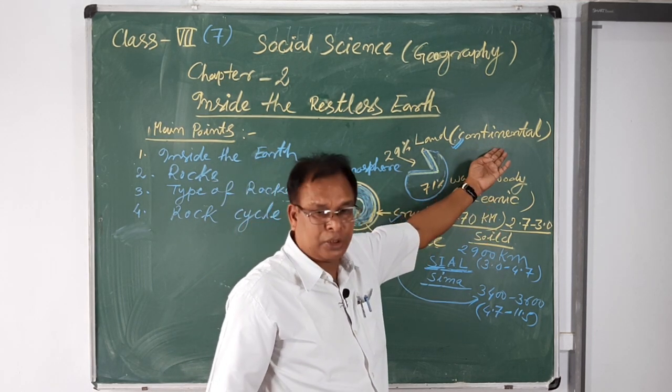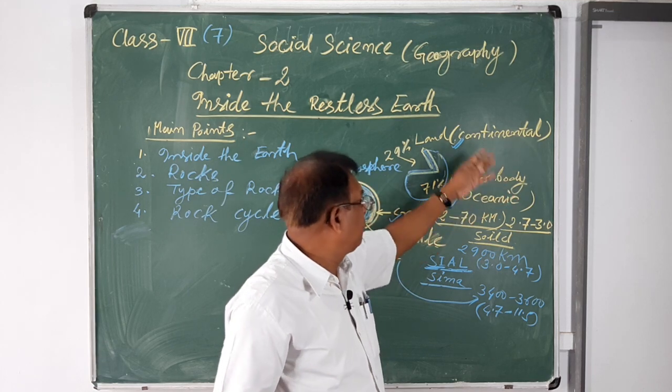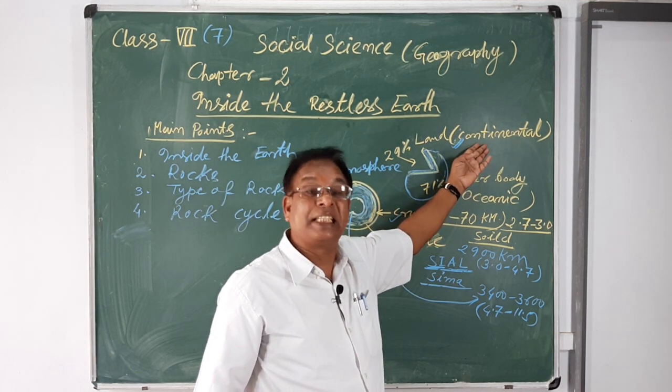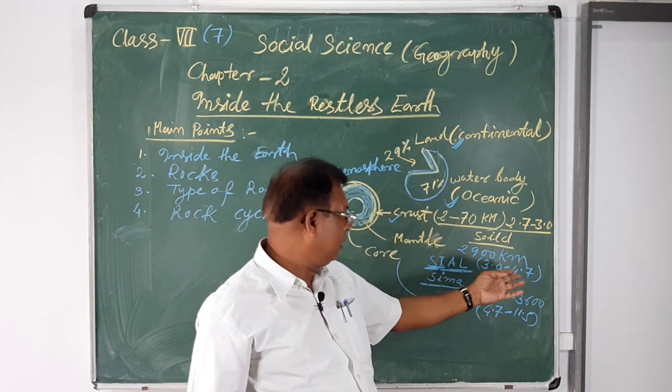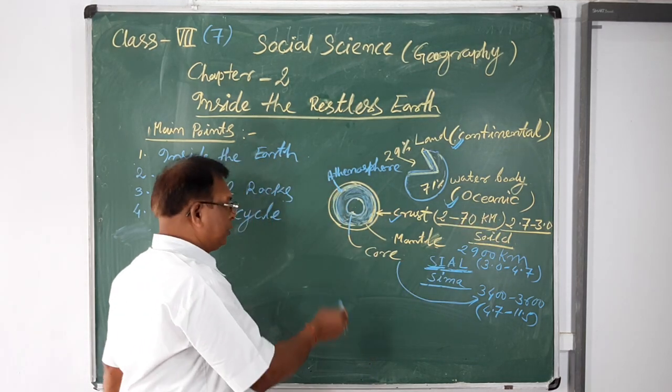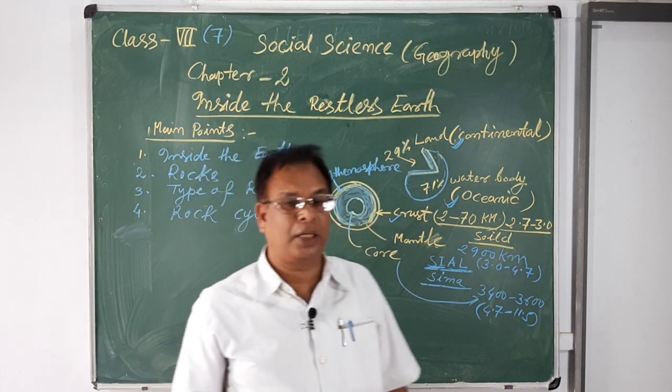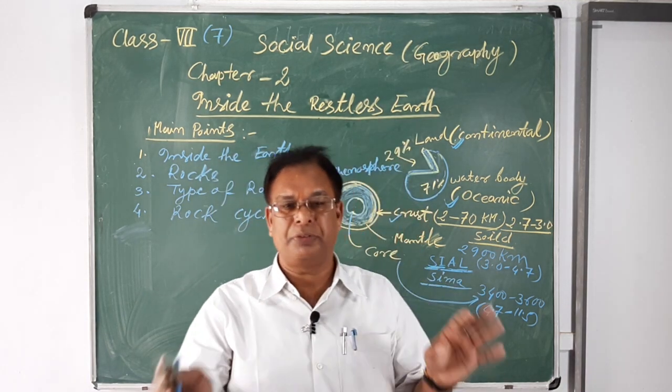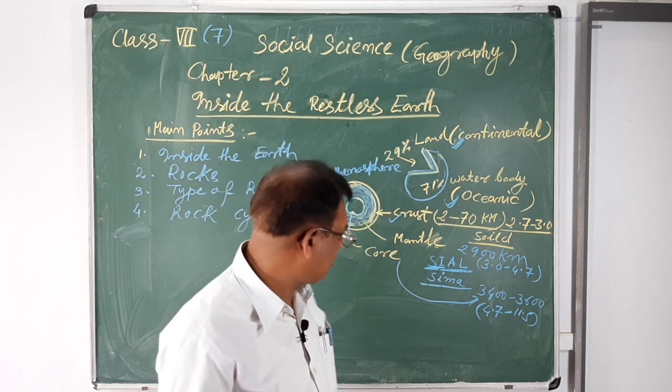The continental earth crust is thicker than the oceanic crust. Therefore, you will learn about the important features of these different types of earth crust.